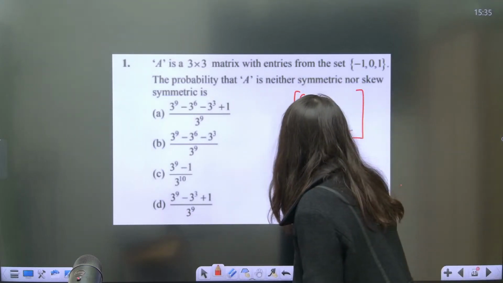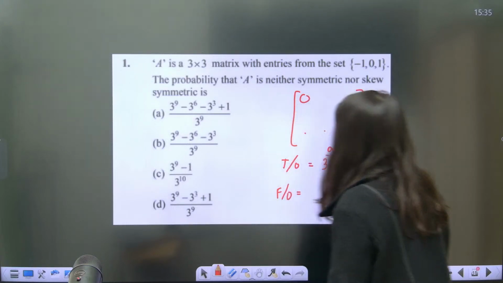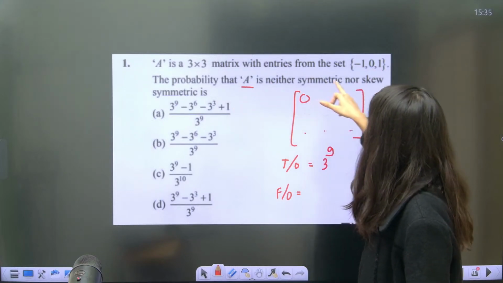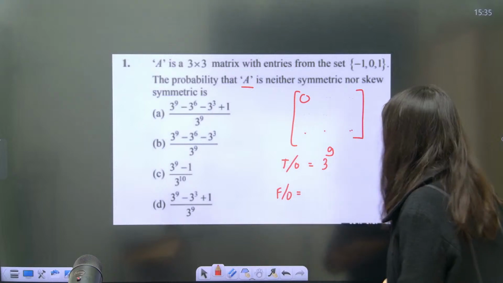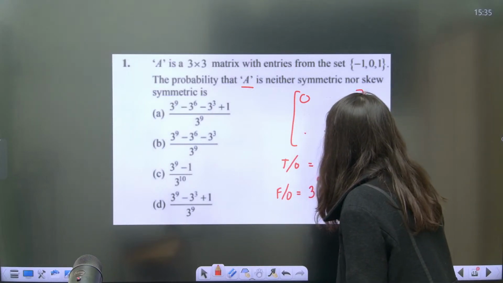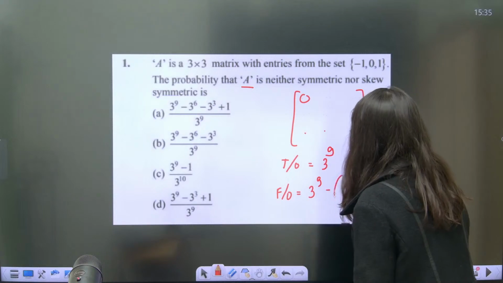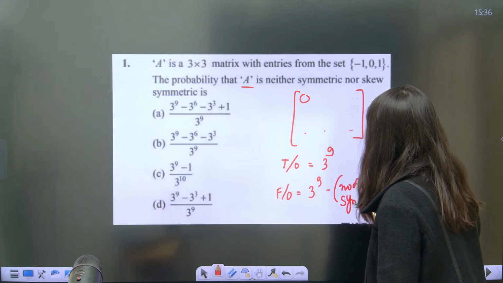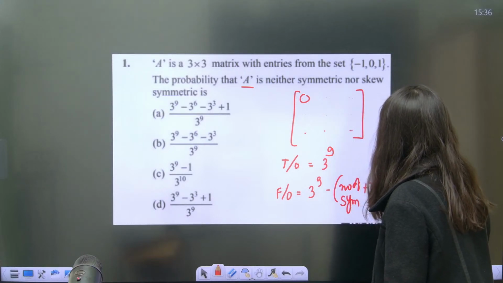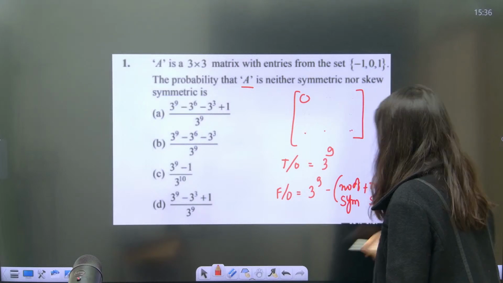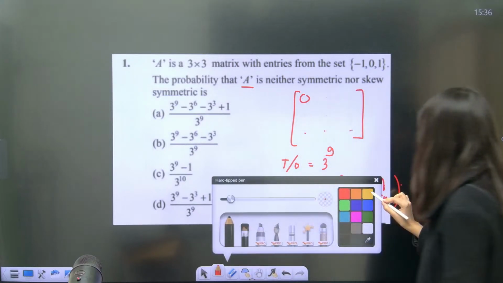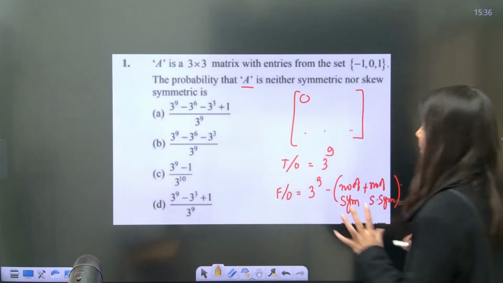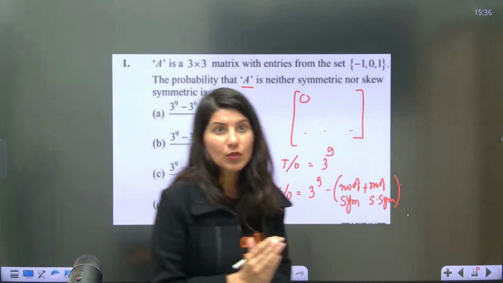What about favorable outcomes? Now understand. Favorable outcomes, what do they want? Entries from this set, probability that A is neither symmetric nor skew symmetric. That means favorable outcome means 3 power 9 minus number of symmetric plus number of skew symmetric. Okay. Alright. Now this question is a good question. Do you know what is a skew symmetric matrix? What is a symmetric matrix?